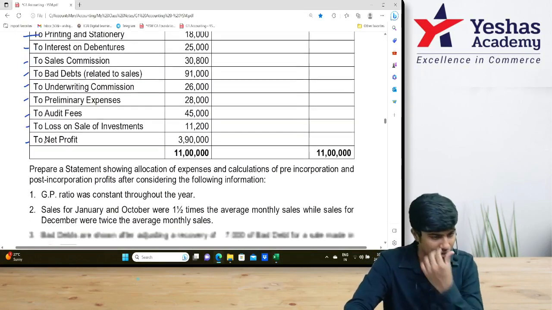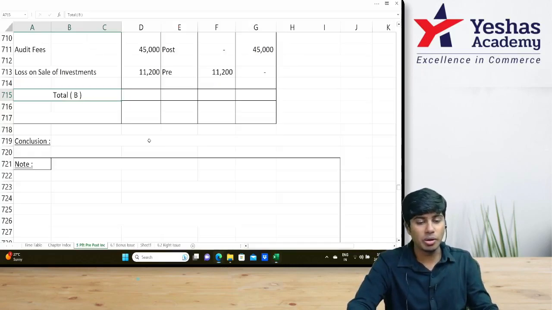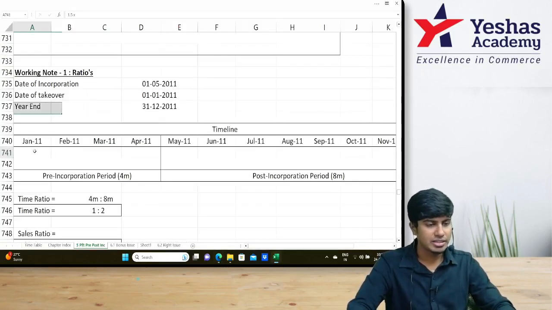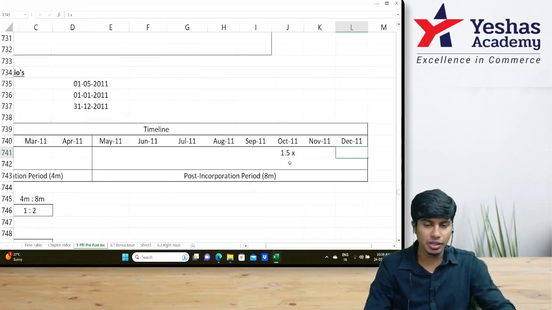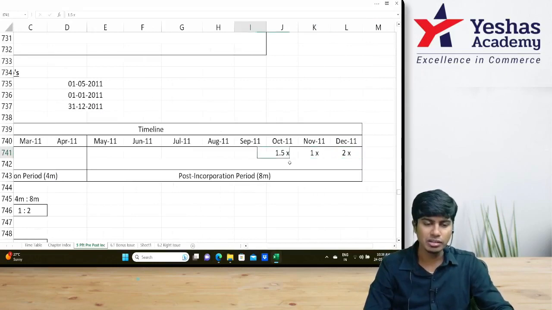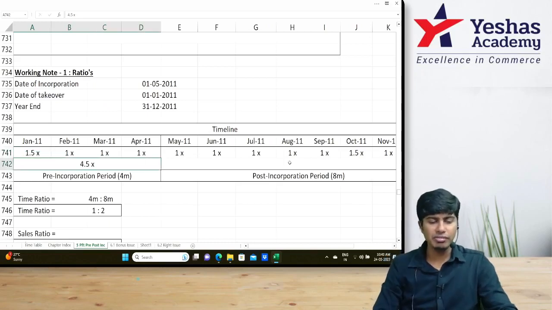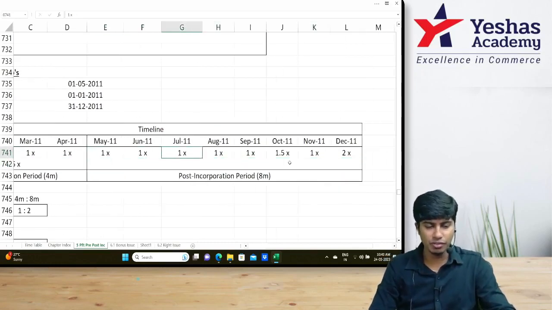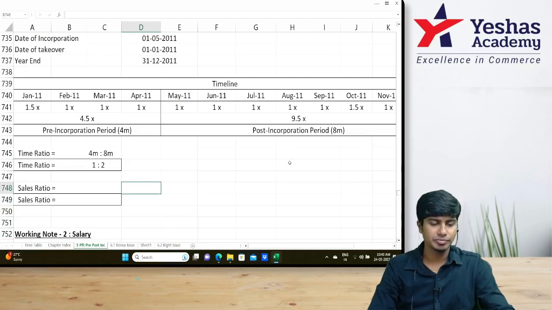Now come on, what do we have after that? GP ratio is constant. Ignore this adjustment. January and October 1.5. Let us write here: January 1.5, October 1.5. Which month is 2 times? December is 2 times. Shall I write for other months 1? 1, 1, 1, 1, 1, 1, 1, 1, 1. Now tell me: 3, 4.5 here. 1, 2, 3, 4, 5, 6, 7, 8, 9.5. So it is 4.5 is to 9.5.